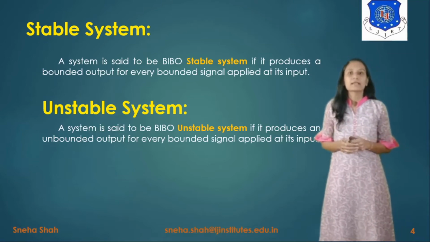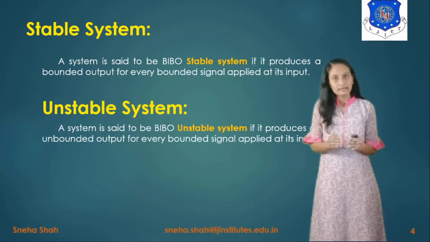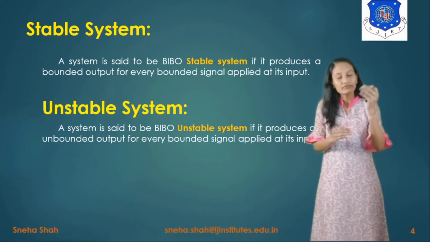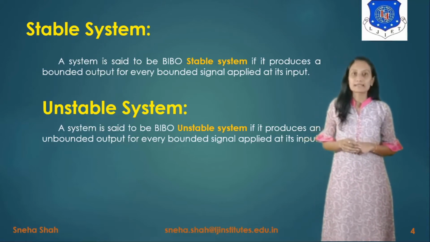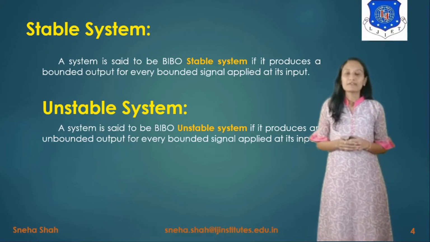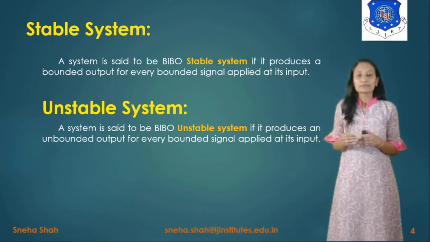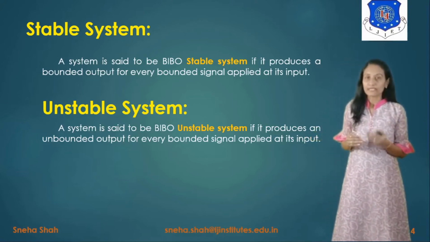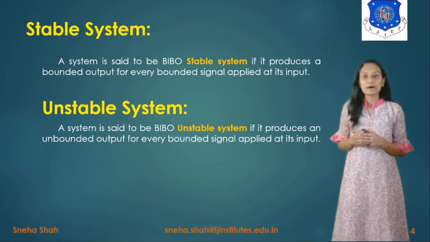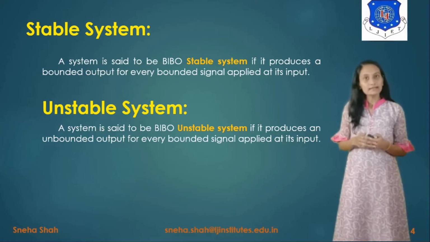So if we apply a finite input and the output is infinite, it is considered an unstable system. And if we apply a finite input and it gives a finite output, then it is considered a bounded input, bounded output stable system.